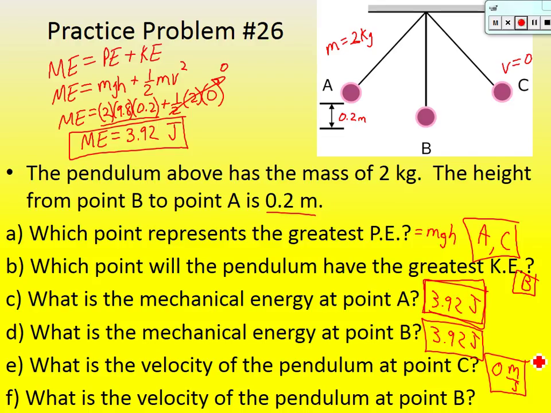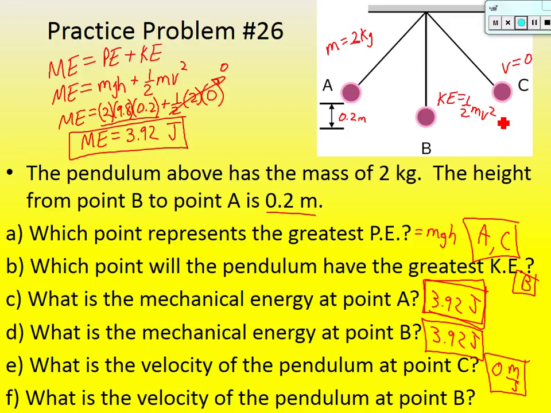Okay, part F. What is the velocity of the pendulum at point B? Now this is a good one. Okay, it actually has some velocity. We know that's where it's going its fastest. How can we solve for its velocity? Well, we see velocity in one of the equations that we've studied so far in this chapter. Which one? Kinetic energy. So we know that all of the energy at point B is kinetic energy, which is equal to 1/2 mv squared.